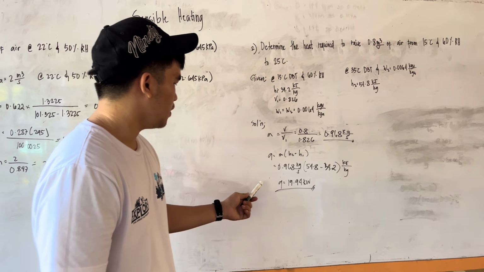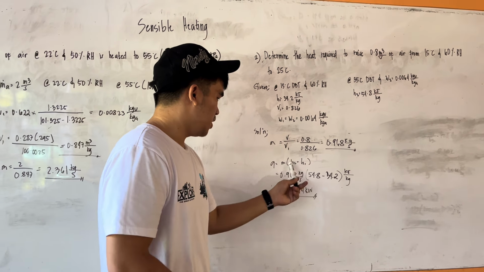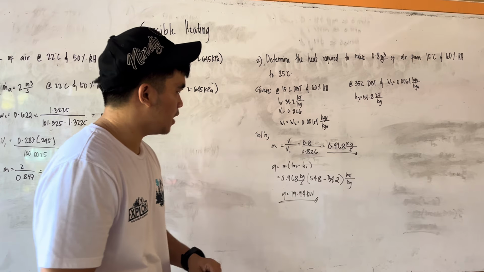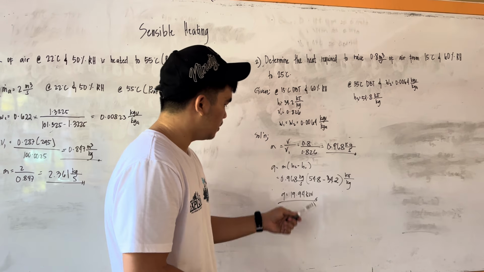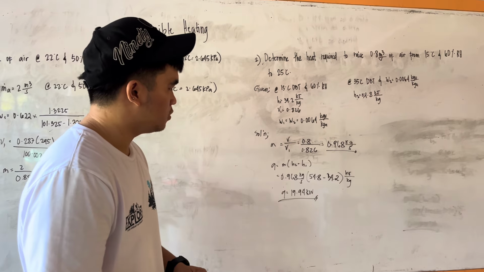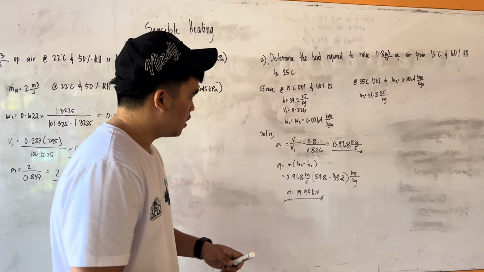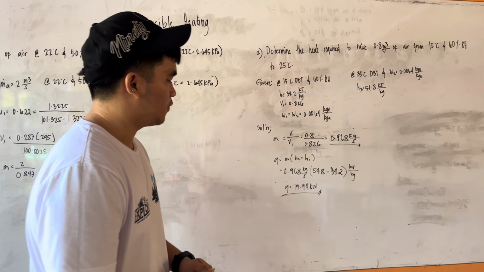So we put the given: we have mass of 0.968 kilogram per second times 54.8 minus 34.2 kilojoules per kilogram. So cancel the kilogram to get the kilowatts. Then we have 19.94 kilowatts.